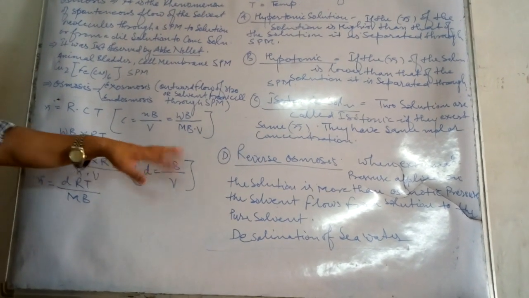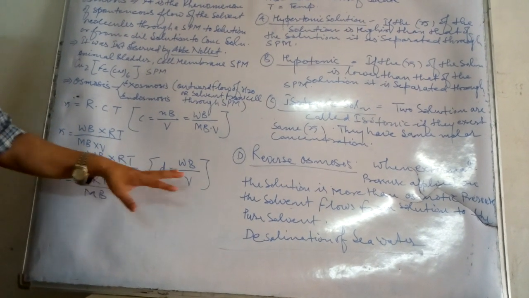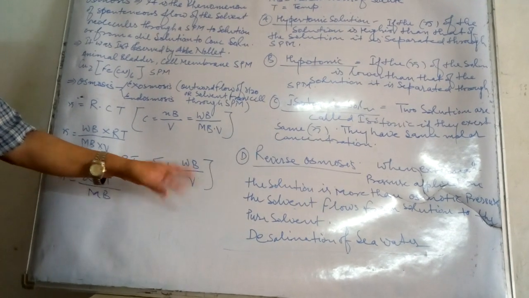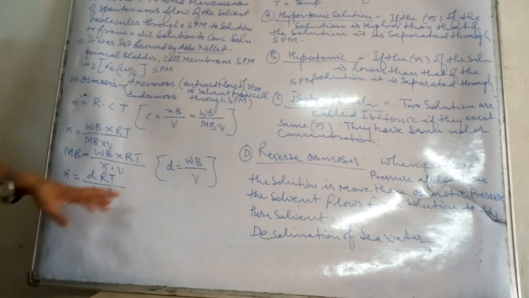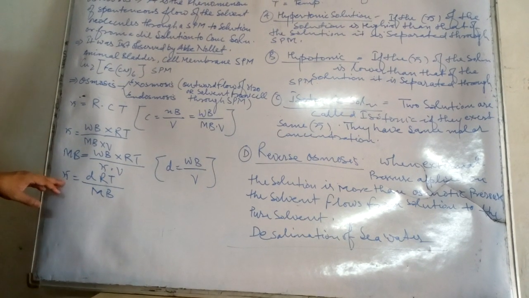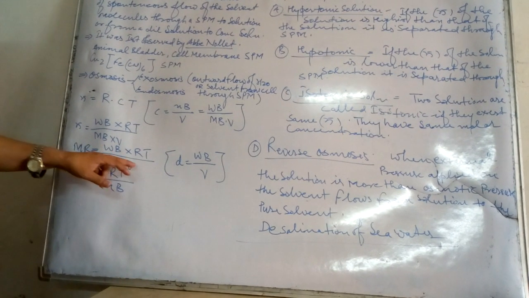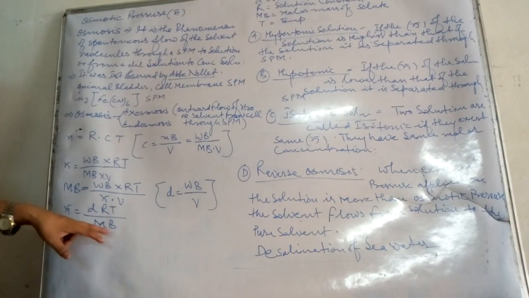So putting WB upon V as density D, pi equals D RT upon MB.